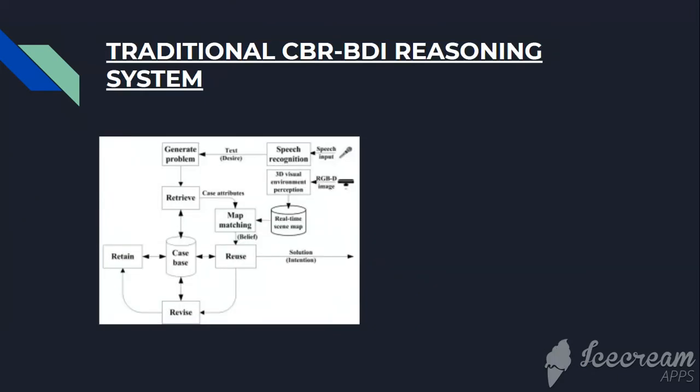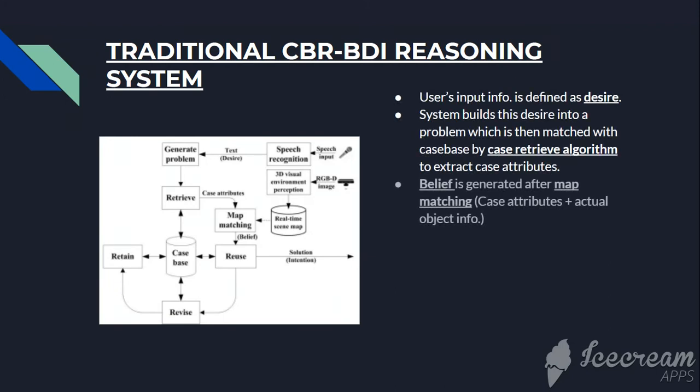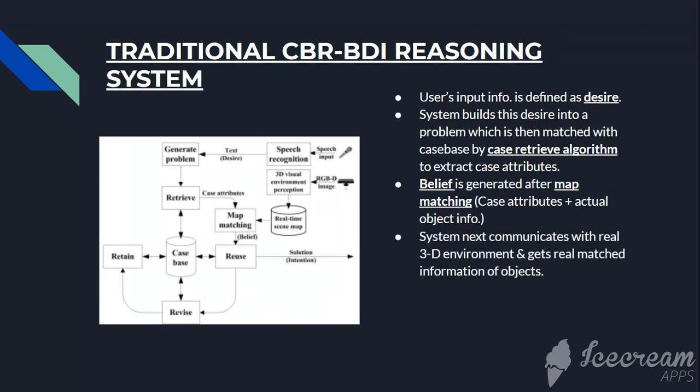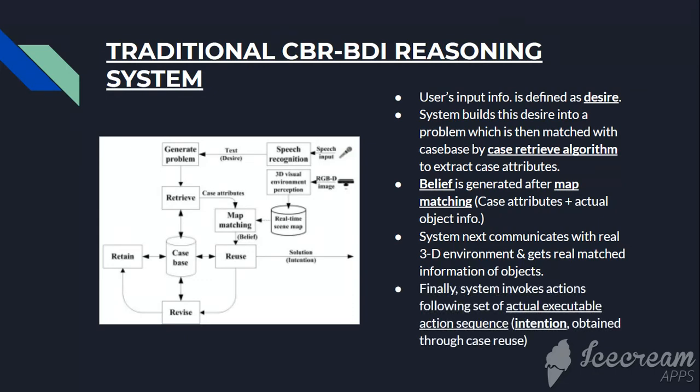So now talking about the core concept, which is traditional CBR BDI reasoning system, where we combine belief, desire, and intention. So what the system does is it builds the user info, which is taken in as a desire, into a problem, which is then matched with case-based by case retrieve algorithm. After that, we do the map matching, based on which we get real matched information of the object. And based on that, the system finally invokes actions following set of actual executable action sequence, which is the intention.